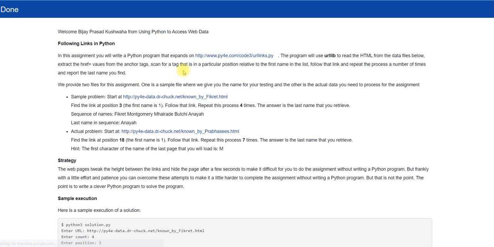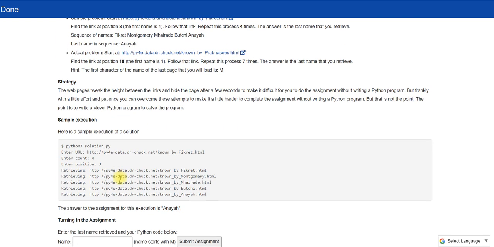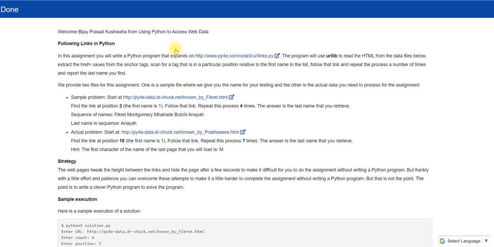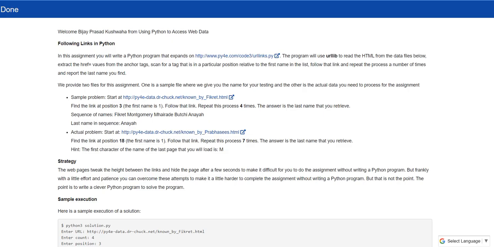Okay guys, this is the actual thing, I am showing you the actual thing. Here I will run this and complete it. I will pause this video and set up everything, and then continue. As you know, I will open the same online DB platform, change this code, and then come back here. So now I will pause this video.